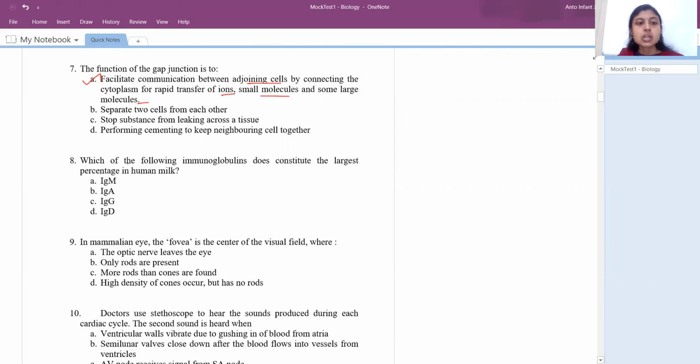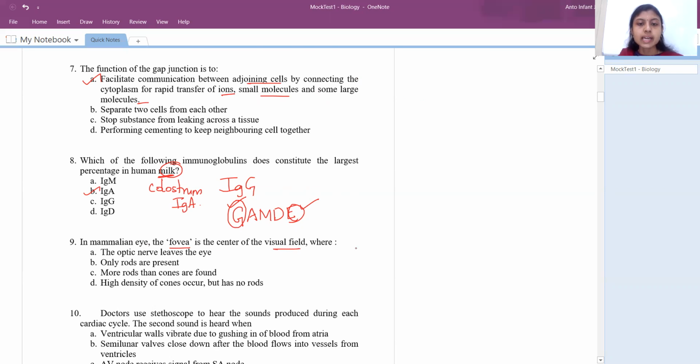Okay. So next question, which of the following immunoglobulins does constitute the largest percentage in human milk? Okay, so read the question properly. In milk, they're asking you which possesses the largest percentage. So it is IgA. In general, if they're asking you which possesses the highest percentage, the answer is IgG. So it is in the order of GAMDE. This immunoglobulin G has the highest percentage and the E has the lowest. But since they've asked in milk, we know human milk, or it is called as colostrum, possesses IgA. Right.